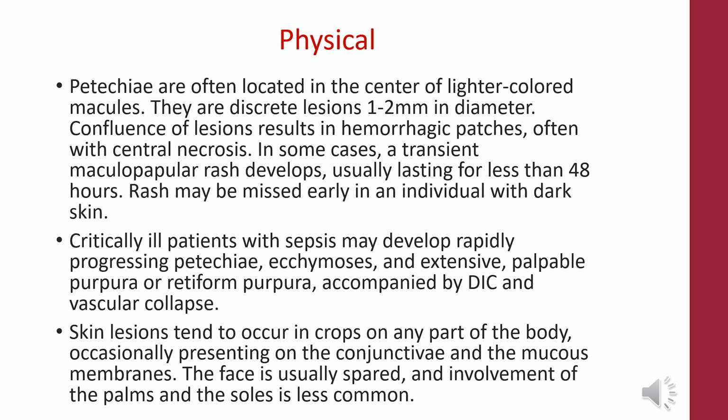Critically ill patients with sepsis may develop rapidly progressing petechiae, ecchymosis, and extensive palpable purpura, or retiform purpura, accompanied by DIC and vascular collapse. Skin lesions tend to occur in crops on any part of the body, occasionally presenting on the conjunctiva and the mucous membranes. The face is usually spared, and involvement of the palms and the soles is less common.